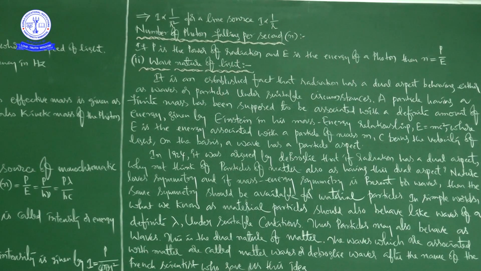Next, number of photons falling per second. If P is the power of radiation and E is the energy of a photon, then n is equal to P by E. This we already discussed, but once again I am repeating, n is equal to P by E, where P is the power and E is the energy.